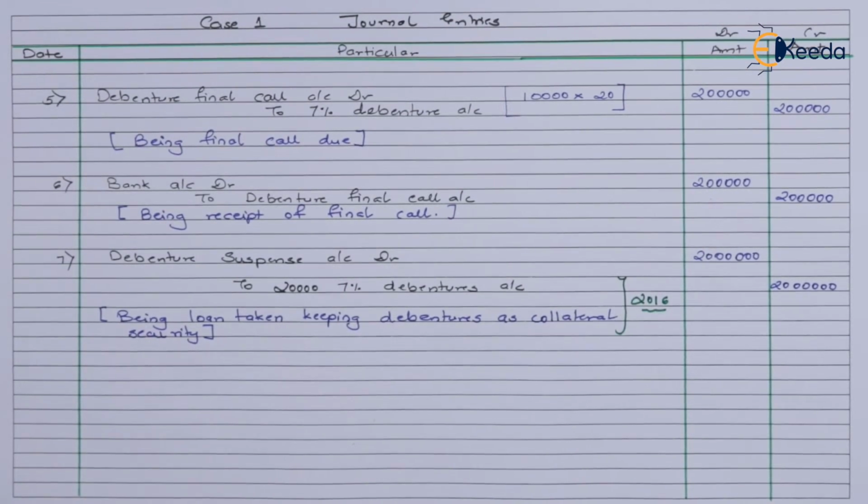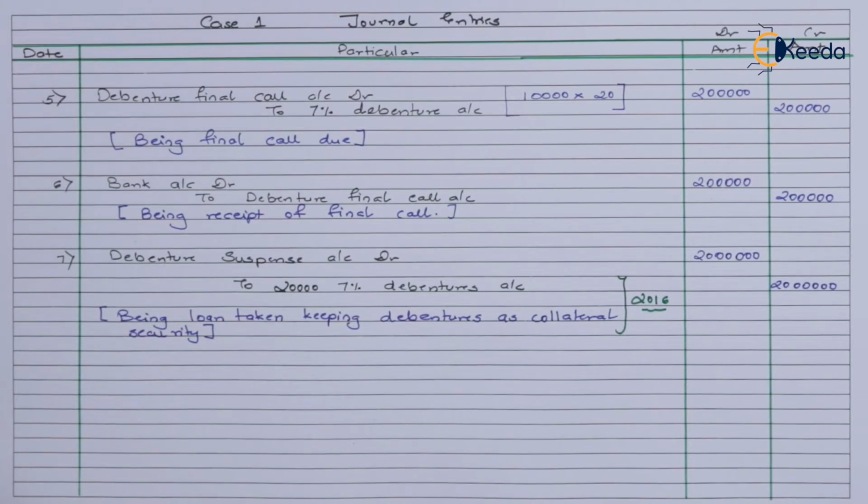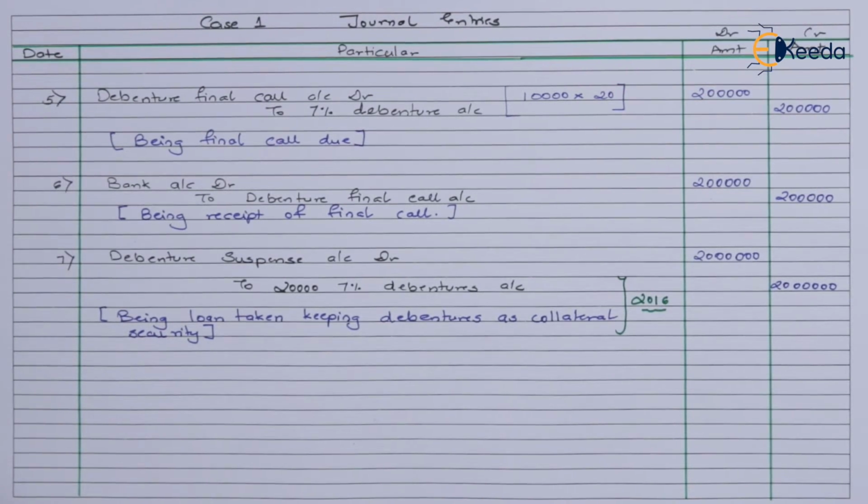Now, I've highlighted the year in green here, 2016 has been mentioned. The reason being, this loan was taken in the year 2016. Now, when they go ahead and close this balance sheet, or rather close this loan in the year 2019, they've mentioned that they repaid this loan. So that entry will be passed. We're just naming it as 2019 entry, and the entry that will be passed here will be reverse of what we have passed right now.